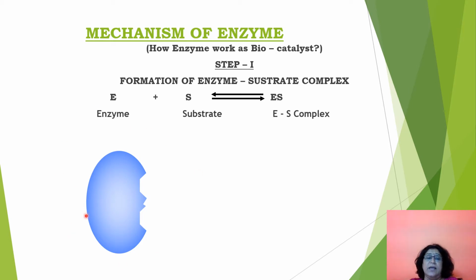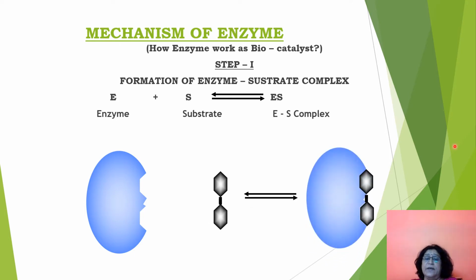So, this is an enzyme. It has an active site here. When the substrate forms a bond, the enzyme substrate complex is formed. This is the substrate. So the enzyme and substrate react, they form a bond and the enzyme substrate complex is formed.